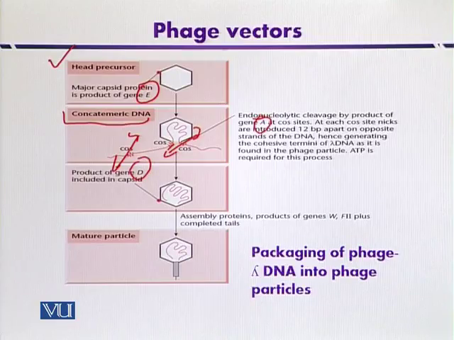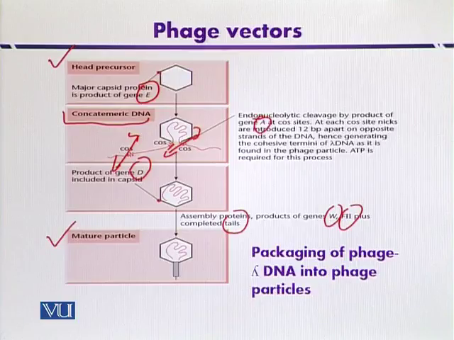And finally, some assembly proteins, including the products of gene W or F2, plus the tail components, will ultimately result in the production of mature phage particles. So in this way we can get the phage particles that contain our recombinant DNA molecule.